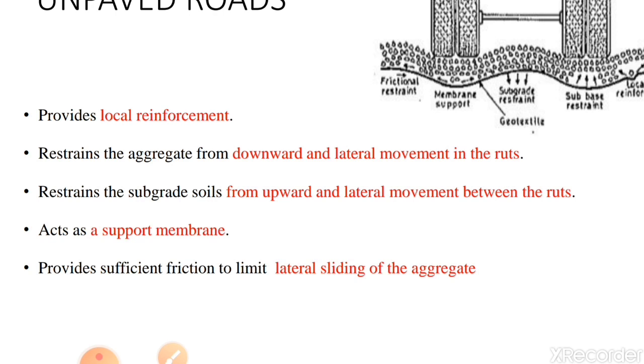Problematic subgrade soils are highly compressible soils such as peat or saturated soft to medium clays. In peat, the problem is mainly settlement, and in clays, the development of high pore water pressure due to vehicular movements. All this can be avoided by providing geosynthetics in unpaved roads.